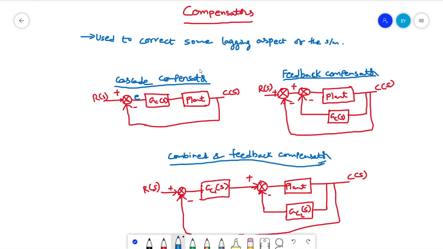So the compensator basically deals with the desired performance aspect. The PID will deal with the error. That was the basic difference you can see.